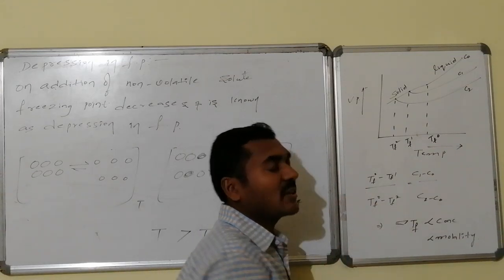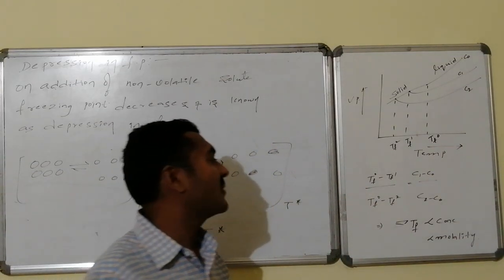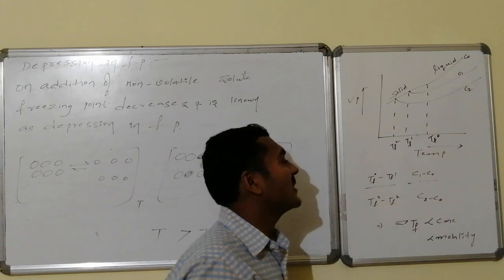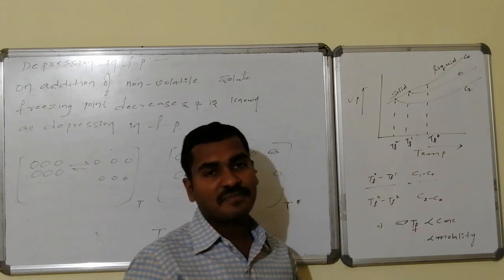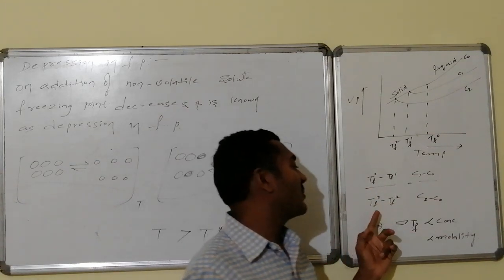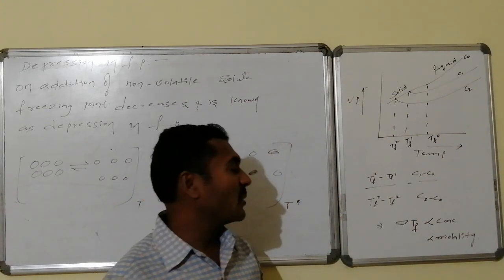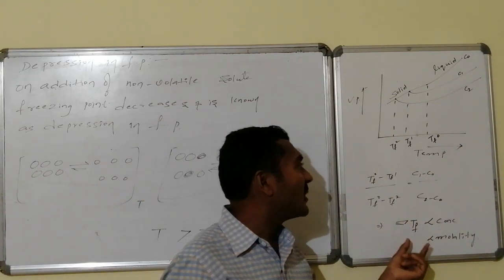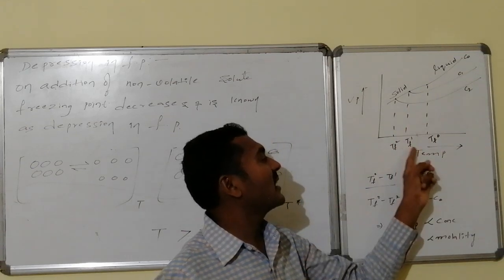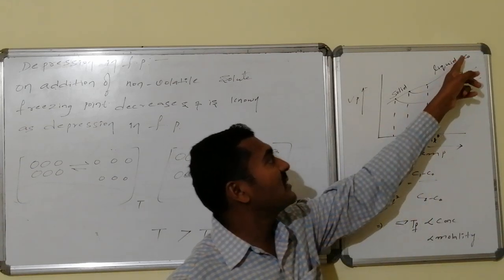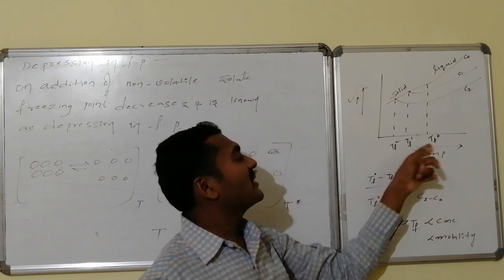Whereas if I write that information in the form of a mathematical equation: Tf0 minus Tf1, because it is bigger, Tf0 minus Tf1 by Tf0 minus Tf2 is equal to C1 minus C0 by C2 minus C0, that is the decrement in freezing point. This is increasing and this is decreasing. Concentration is increasing, but here this is decreasing.